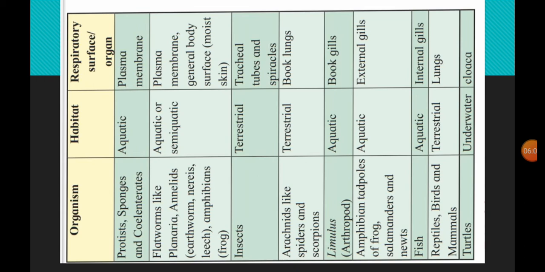Next, reptiles, birds and human beings or mammals. These are terrestrial organisms which stay on land and always respire with the help of lungs. Respiration through the lungs is called pulmonary respiration. As I already said, frogs can respire with the lungs as well as the skin. And lastly, a turtle which stays underwater respires with the help of the cloaca, taking in oxygen and giving out carbon dioxide.